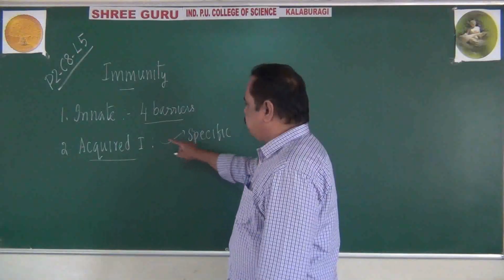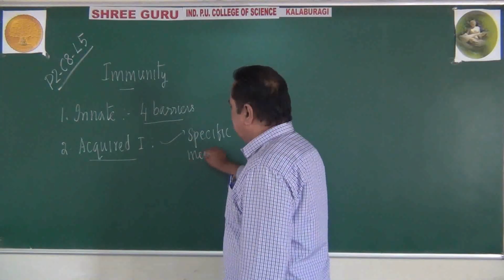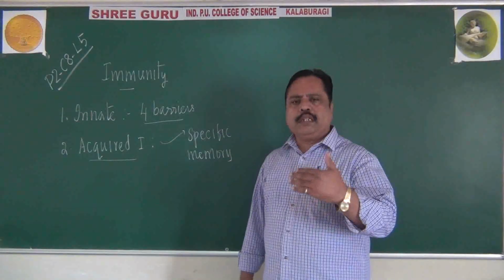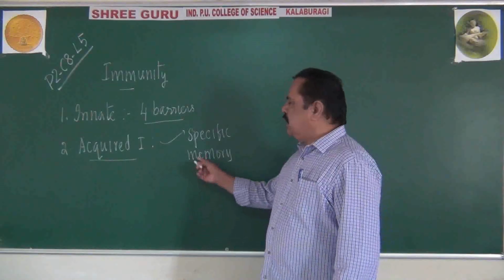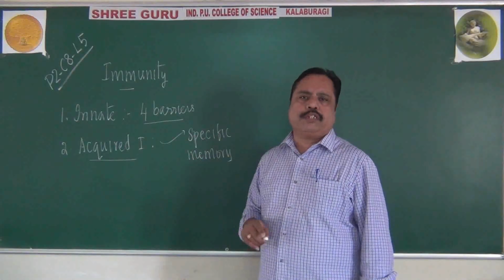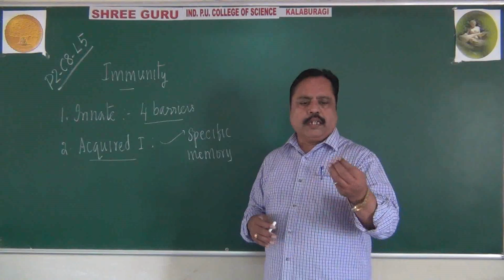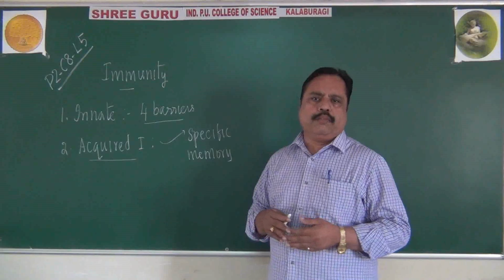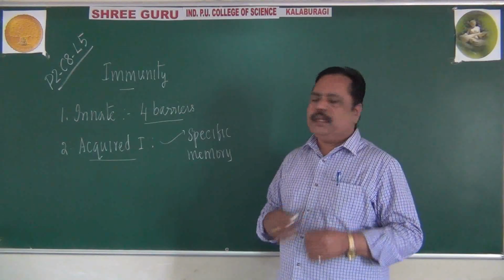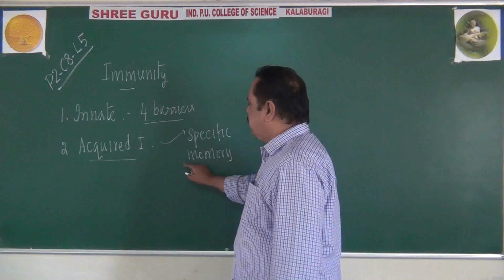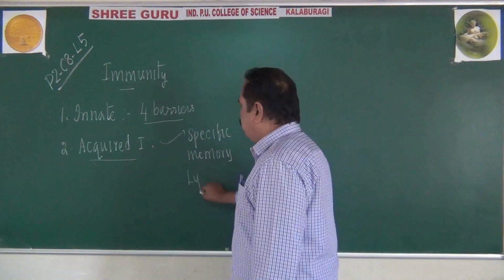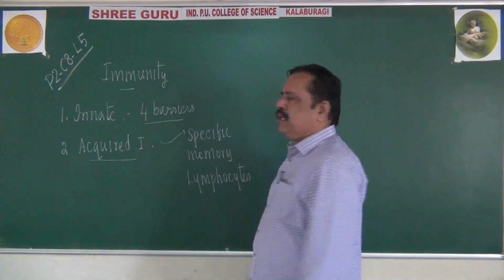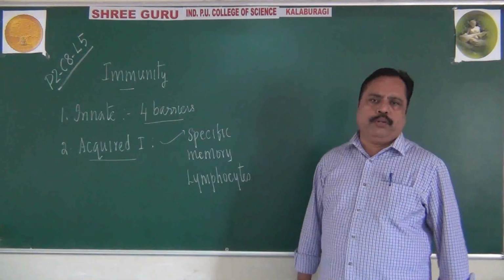And at the same time, acquired immunity will have its own memory also. Remember this point. Because of that memory power, they can recognize second time infection very quickly. The secondary infection can be quickly recognized and responded to by our acquired immunity system. This acquired immunity is mainly depending upon lymphocytes, I was telling you in the previous class. Lymphocytes play an important role in the acquired immunity.